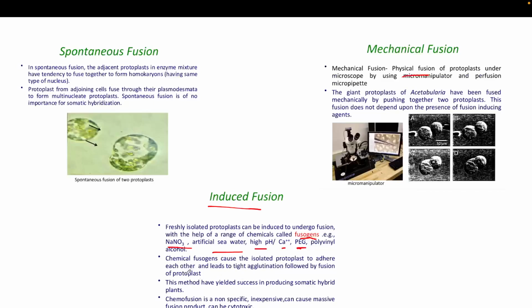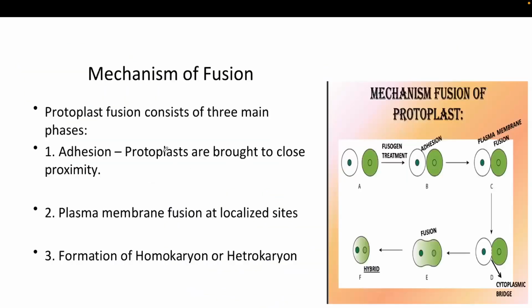Okay, so when you dip these two protoplasts into the chemical solution, it will help to adhere these two protoplasts together. Okay, and after that they will be agglutinated and fused. This is the most common fusing process. So induced fusion is what we generally use in our laboratory. Okay, so this is the mechanical fusion. Sorry, the fusion process, how the fusion process happens.